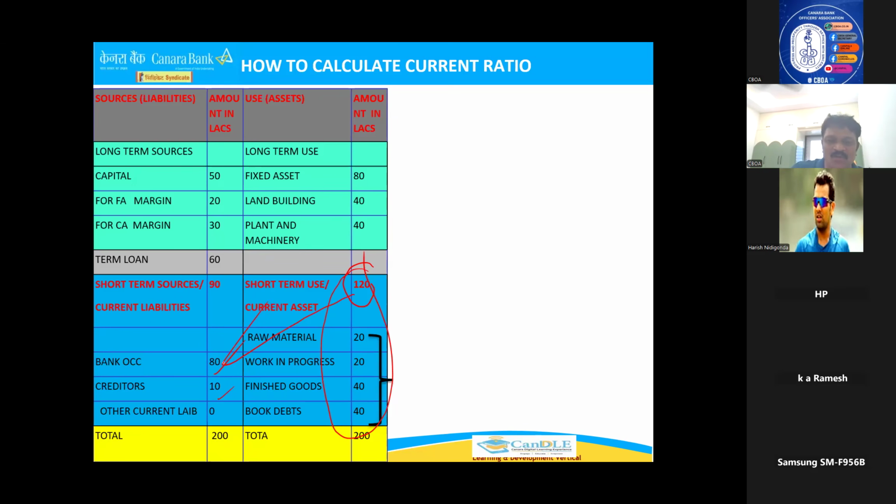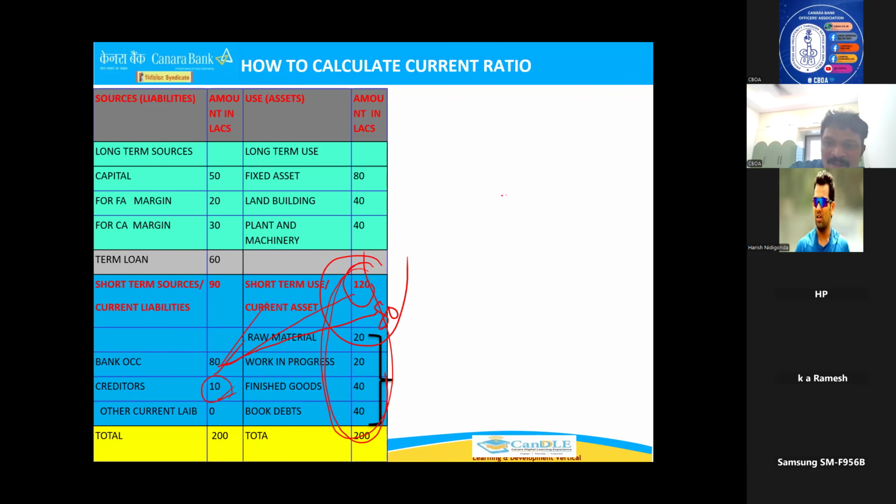For example, OCC is 80. For example, your current assets are even 80. Yes, no problem. It will be cleared because 80 to 80 is okay. But of course, he has creditors also. Even if you sell 80, if creditors are cleared, only 70 lakhs will be available for your loan clearance. So every time in a periodical manner, generally we do it on 31st March only, we compare how much current assets he has, and whether, if I sell, my liability will be cleared or not. We have to check.